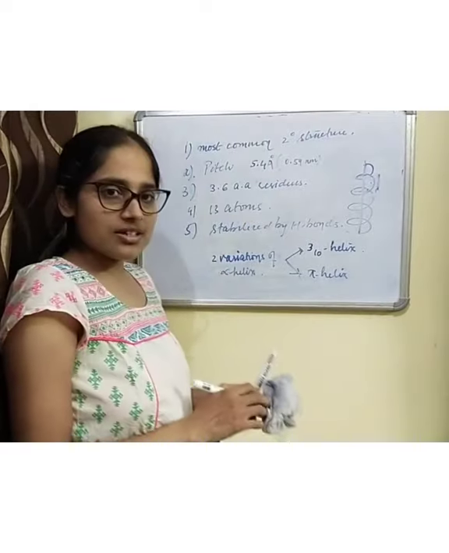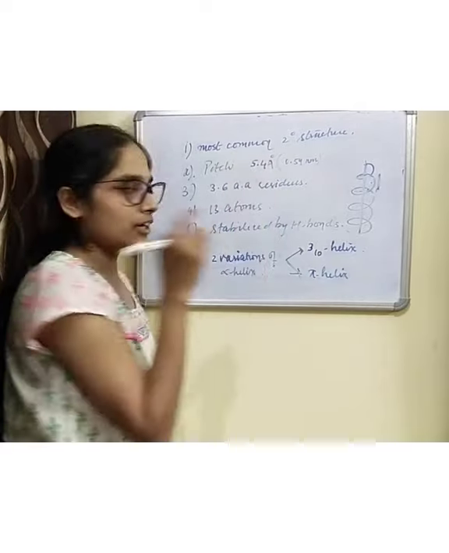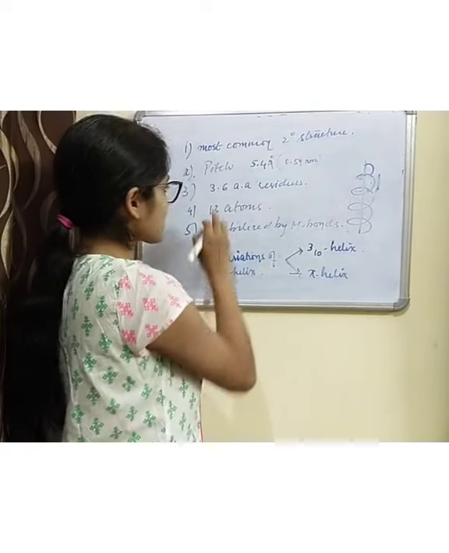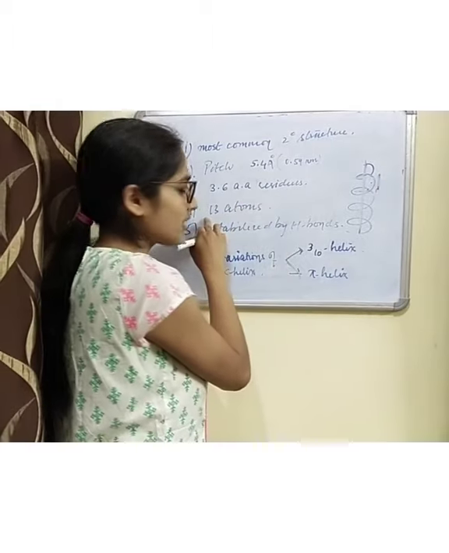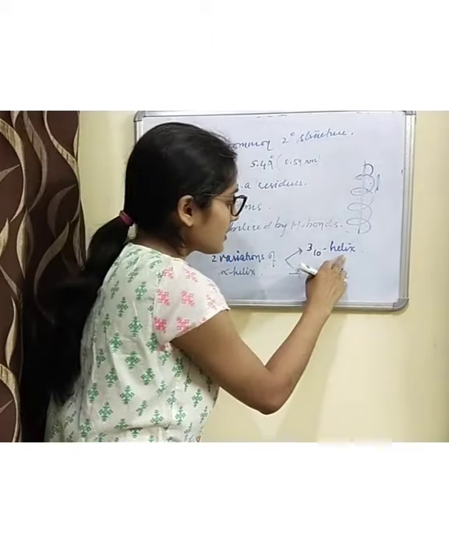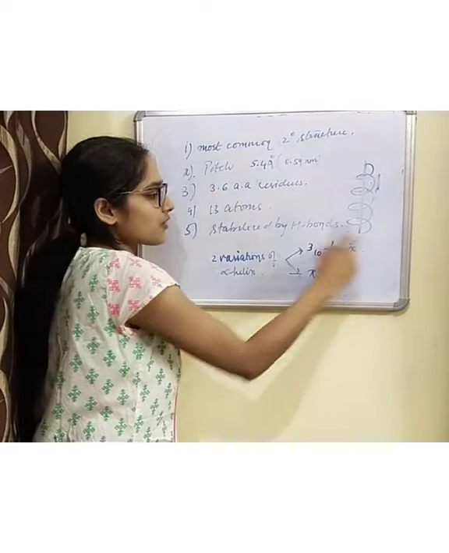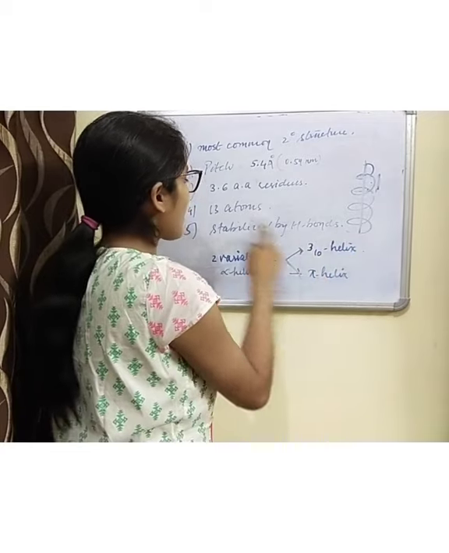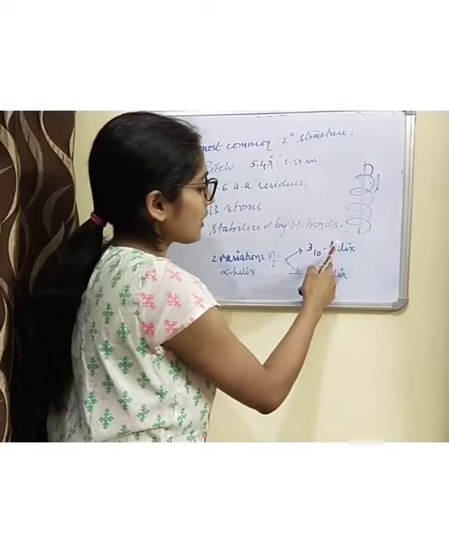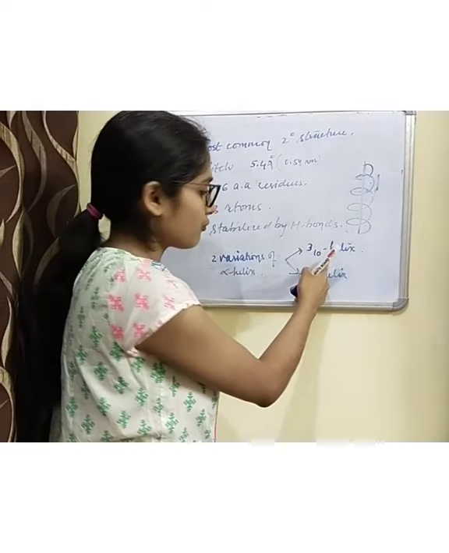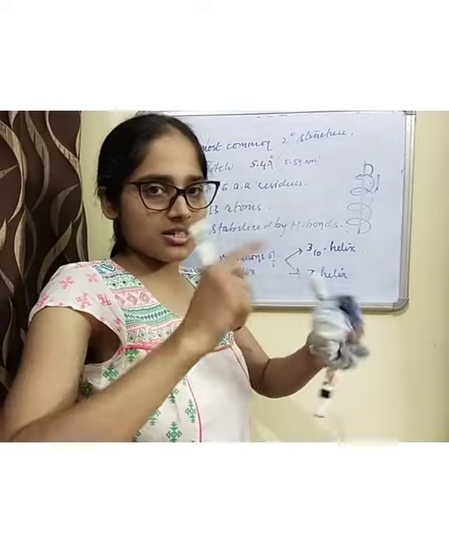In a normal alpha helix, there are 3.6 amino acid residues per turn and 13 atoms per turn. However, in 3-10 helix, rather than 3.6, there are 3 amino acid residues per turn, and 10 atoms are involved per turn.